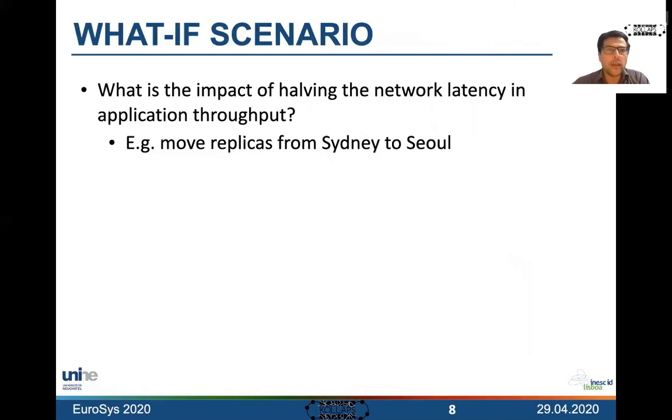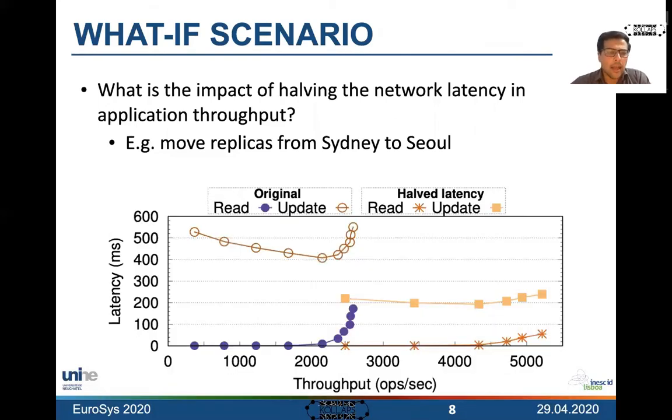The other key advantage of Kollaps is that it allows you to easily play around with what-if scenarios. So let's try to measure the impact of halving the network latency in the previous use case. And this would correspond to moving some of the replicas from Sydney to Seoul. And these are the results. And as expected, we can see that there is a substantial impact on throughput and also on latency. An interesting thing is that we can do this very, very easily and do these kinds of experiments where you change network properties and subject the system to faults and are able to assess the overall system behavior.